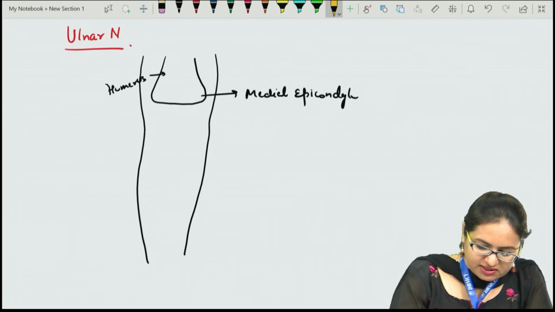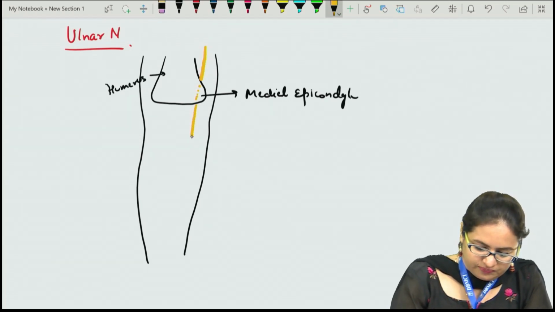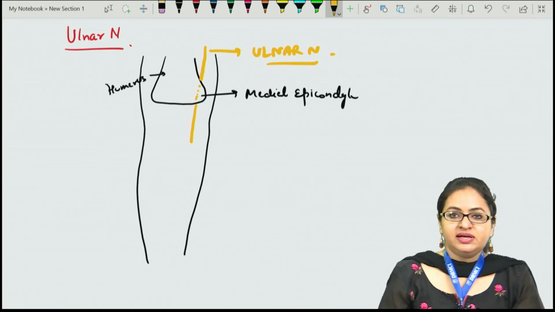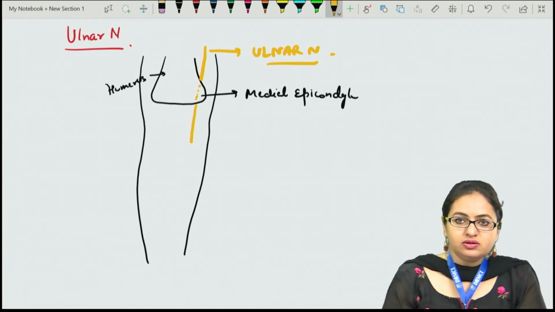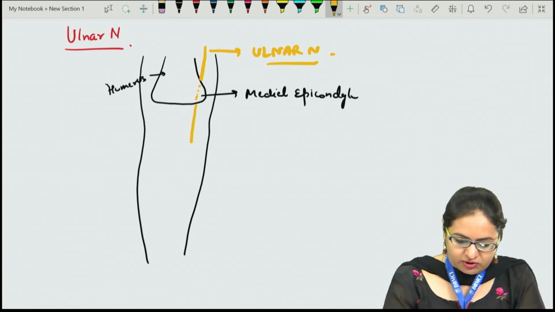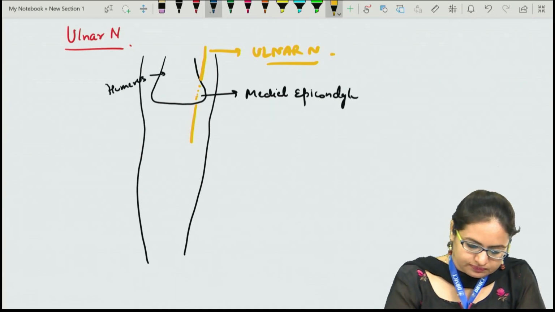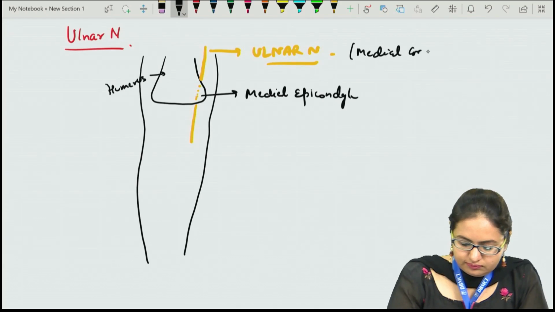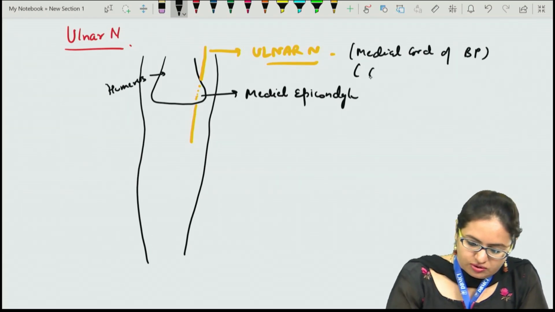The ulnar nerve passes behind this medial epicondyle. We know that the ulnar nerve arises from the medial cord of the brachial plexus. It is one of its branches, and its root value is C7, C8 and T1.